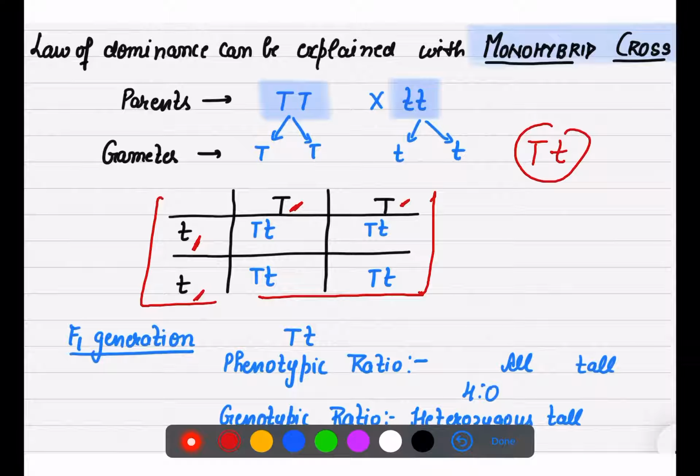So if we have to find out the phenotypic ratio in the F1 generation, usually we talk about phenotypic and genotypic ratios in the F2, but here, as you can see, phenotypically what you are looking at, tall, this is also tall, this is also tall. So out of all the four, they are tall, no one is dwarf. And if we talk about the genotypic ratio, we will say they are heterozygous tall. As you can see, there are two different gametes, capital T, small t, capital T, small t. So these are heterozygous tall.